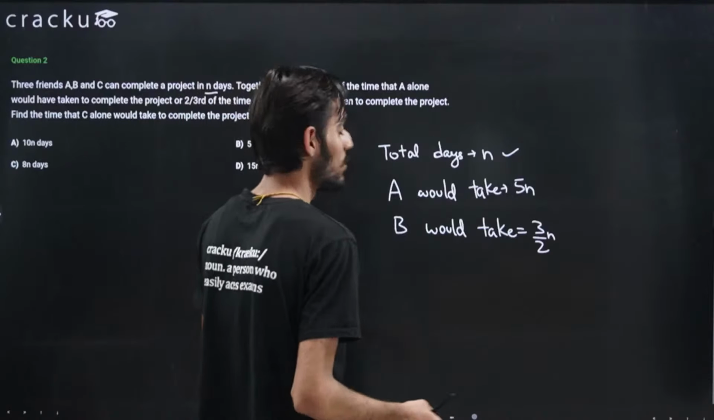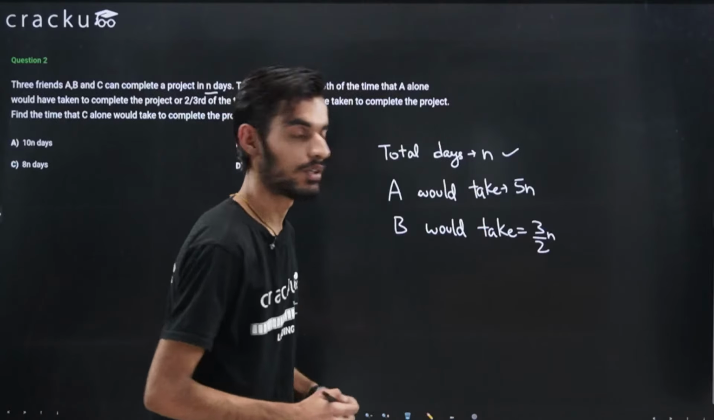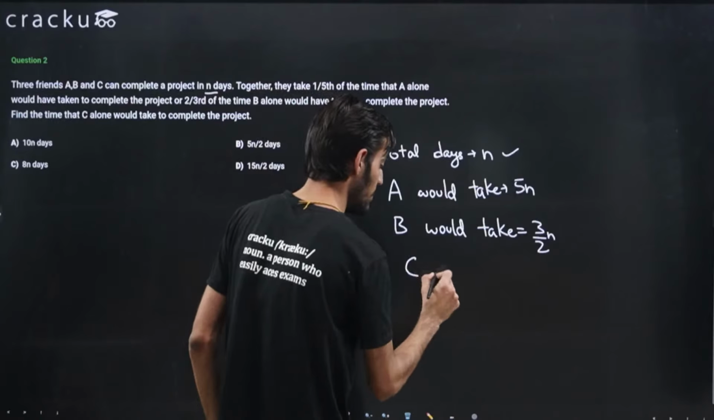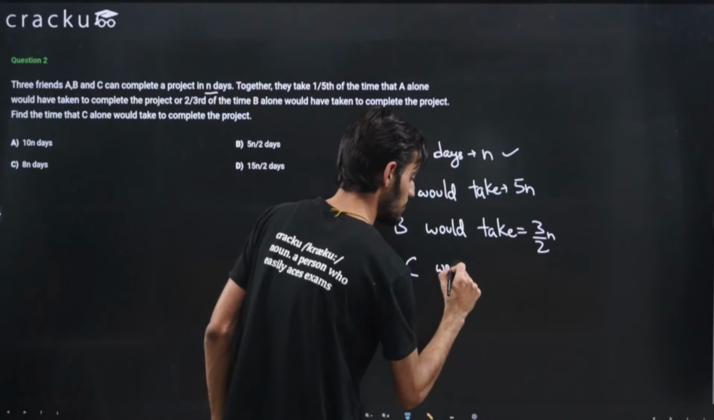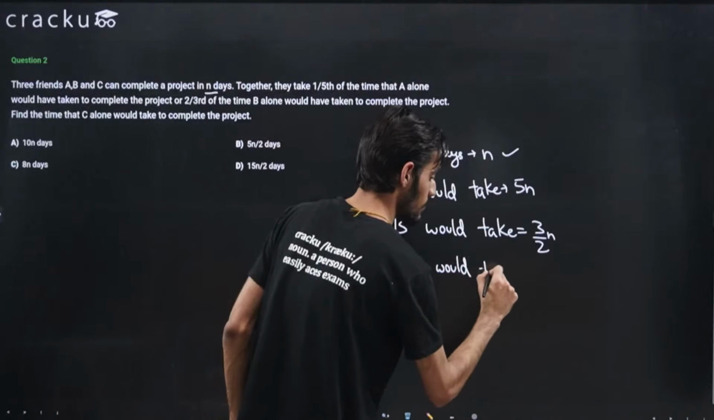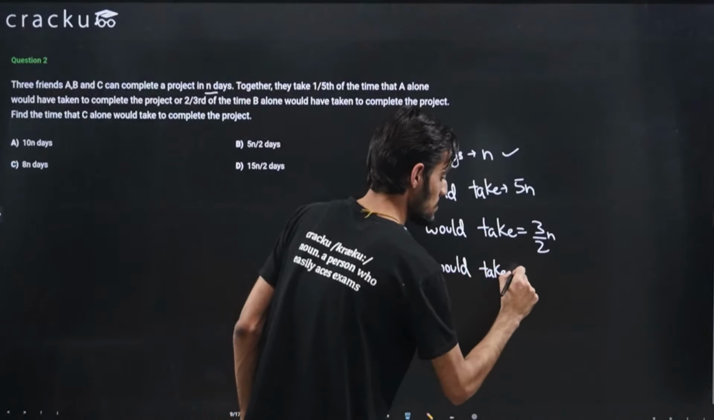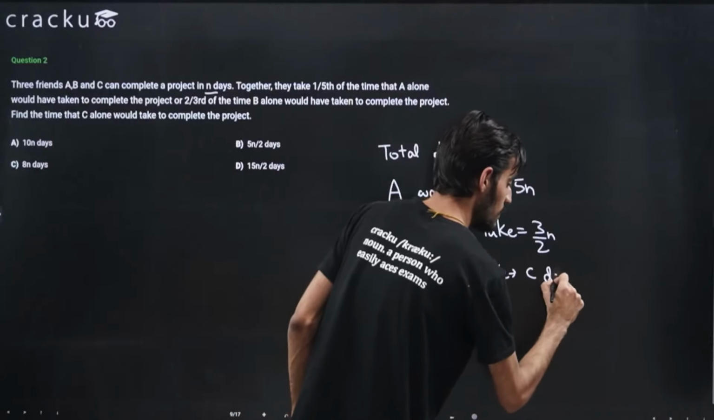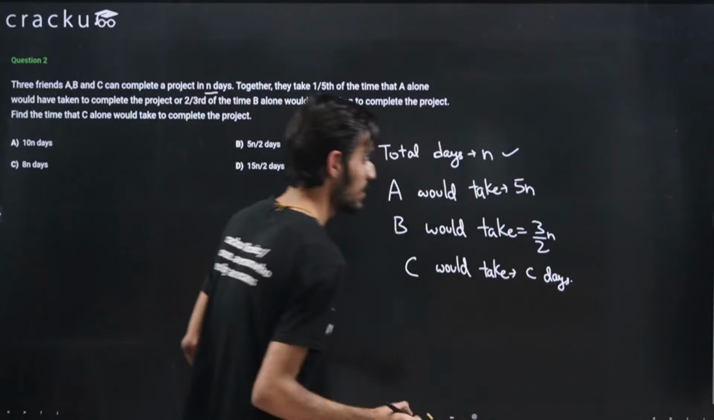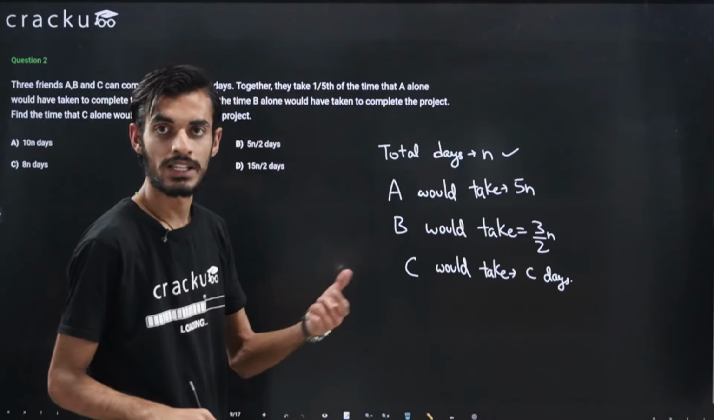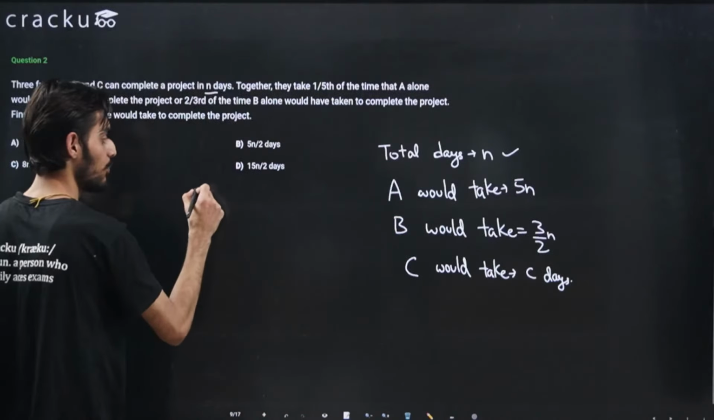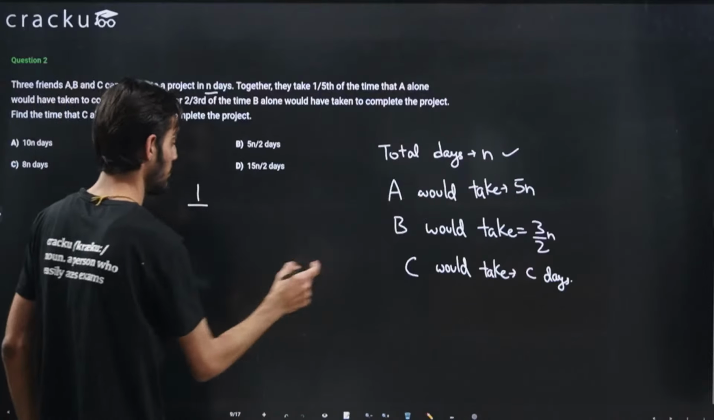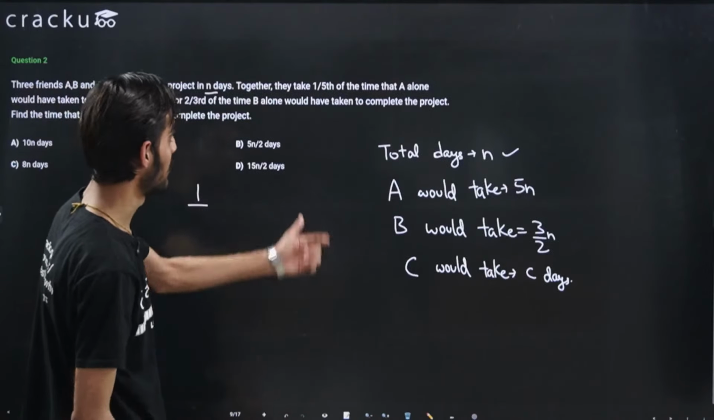Now because we don't know the time that C is taking to do this work, let's say the time that C is taking will be C days. Okay, C would take C days. Now using the unitary method, let's say the total work is 1. The amount of work A will do in 1 day will be 1/5n.